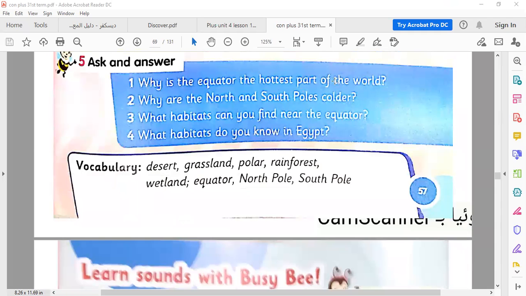Why is the equator the hottest part of the world? Because of the sun. Why are the North and South Poles colder?